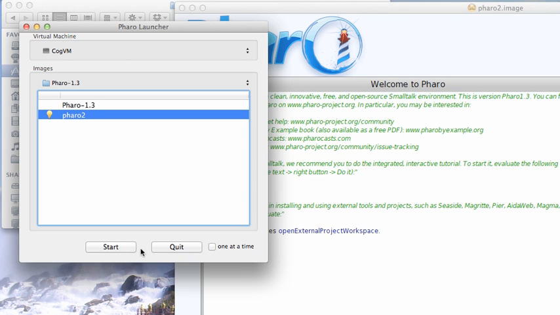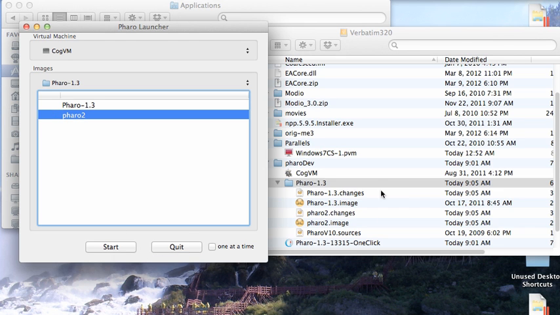So this gives you the ability to manage. Now if you have the one-click image, it doesn't seem to go ahead and manage that as well for you. But if you keep things in their own directory structure like this, it'll manage this pretty nicely for you. Notice I now have these two images here and I can easily start them and stop them. So it makes it pretty easy to manage that process if you're not running the one-click.